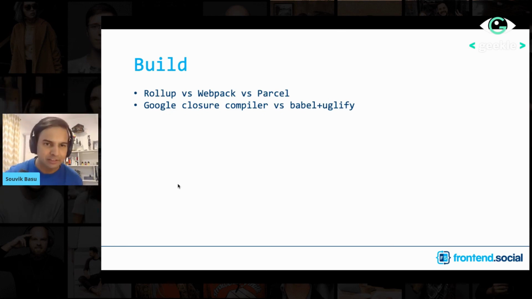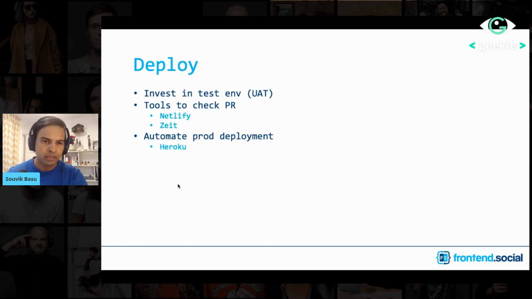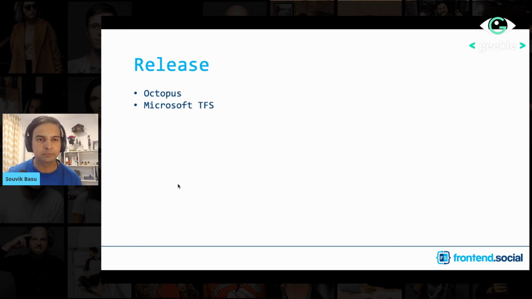So this is, I think, pretty much of it. Also try out different tools for build, especially do some evaluation of Rollup versus Webpack versus Parcel. And then there are some deploy tools. Whenever somebody raises a PR, it's always good to deploy it using Netlify or so. I tried it out in our application Front-end Social, and that really helps. You don't want to deploy something into production and then see if it's working or not. So especially in open source projects, it helps.